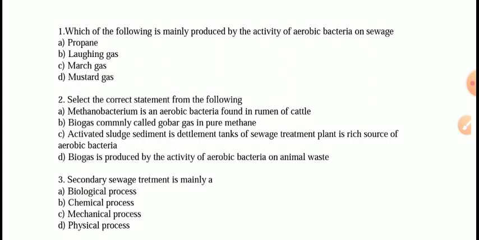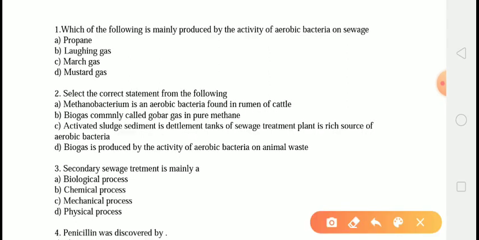The very first question is, which of the following is mainly produced by the activity of anaerobic bacteria on the sewage? The correct answer is option C, that is marsh gas. Methane is also called marsh gas because it is produced by the anaerobic bacterial decomposition of vegetable matter under the water or in a marshy area.